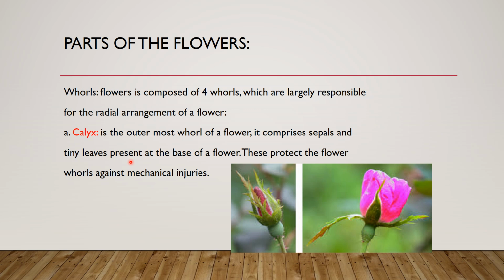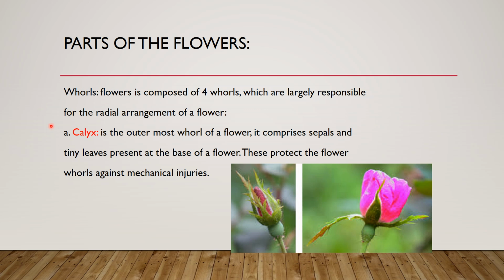We are going to study each one in detail to know the function of each one of them. A flower is composed of 4 whorls, which are largely responsible for the radial arrangement of a flower.